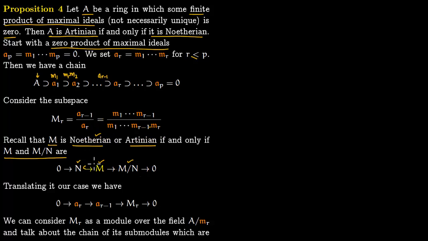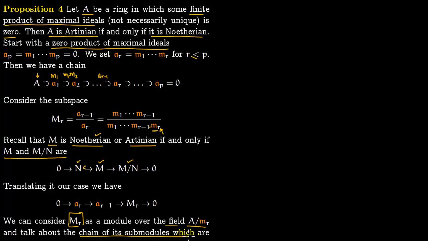So translating into our case, we have this M_R sitting right here. So this becomes A_{R-1}, this becomes A_R. Now M_R, as a module, is a module over a field, which is A modulo M_R. Notice that only M_R sits here. So it is a module over a field, and so we can talk about its chain of submodules.